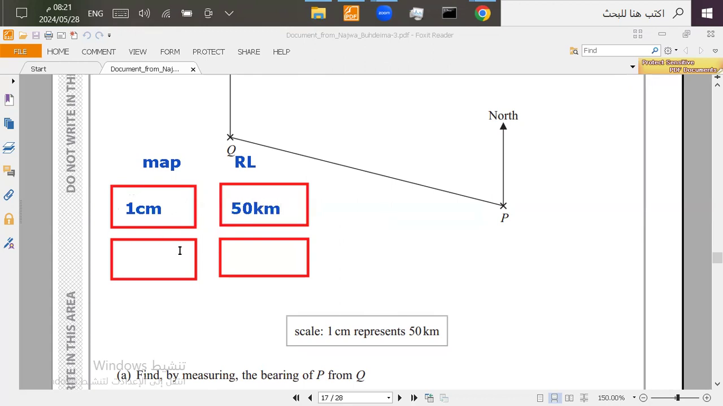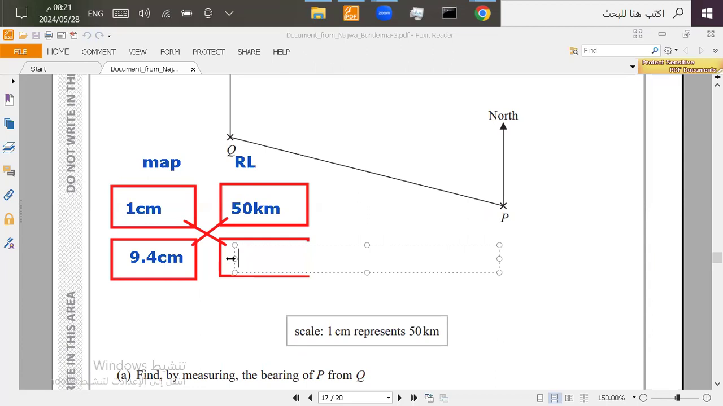Now, after you measure QP, you'll find the distance in centimeters. In the mark scheme, they use 9.4 as the distance between Q and P. Make sure that you get the millimeters right. Now, to find the real life distance, we're going to put the X in the middle like this, and then multiply the ones connected with the line, which is 9.4 and 50, and then divide it by 1. And you'll get the answer in kilometers.